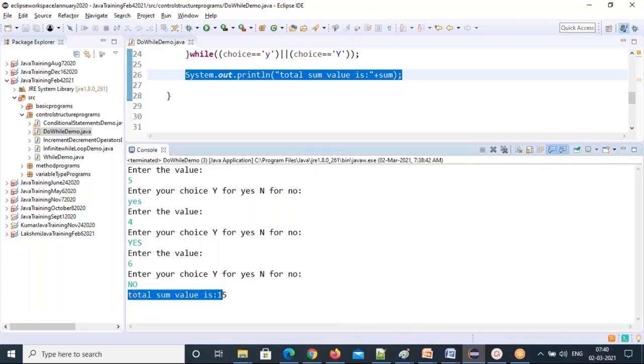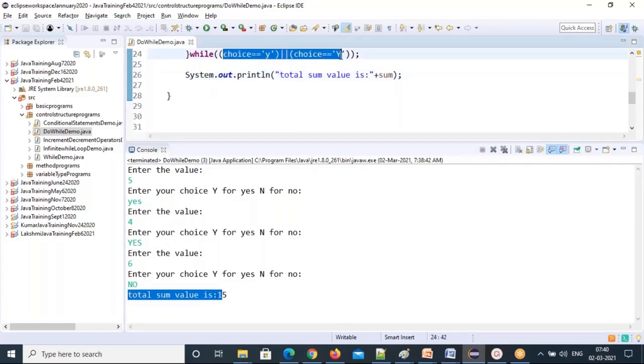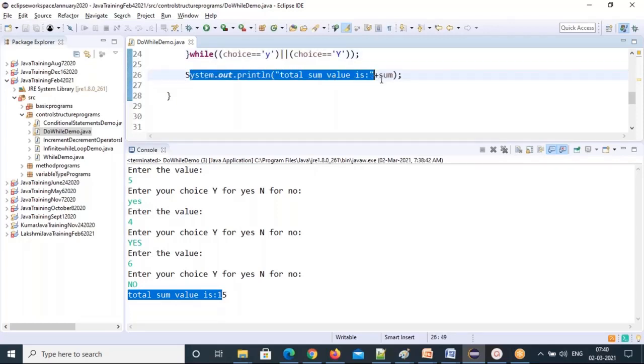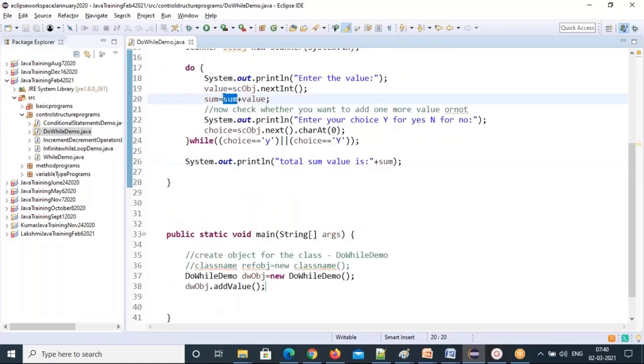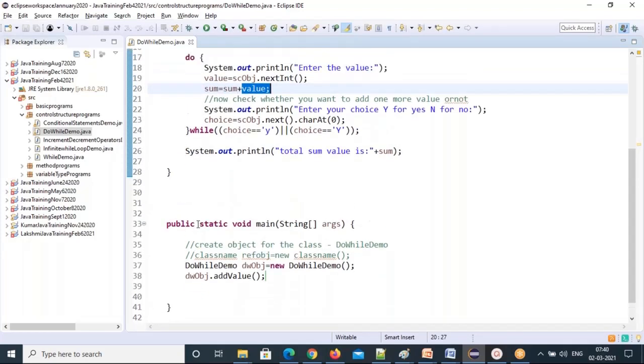When your choice is no and this statement is executed, because this condition is false. False means it comes outside of the loop. So until your choice is no, it keeps adding the values, asking the numbers. The entered number is going to add to the previous sum value. Whatever the previous sum value is, that will keep adding to the value. That's how to do that.